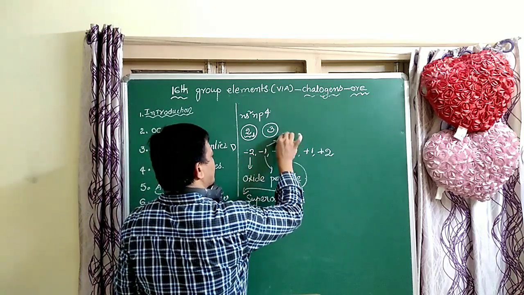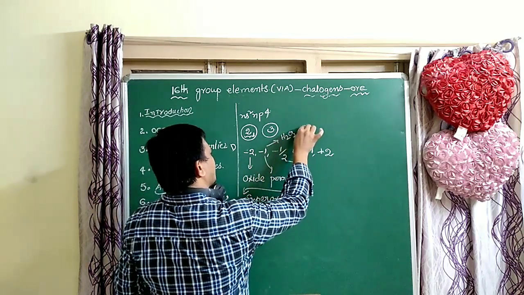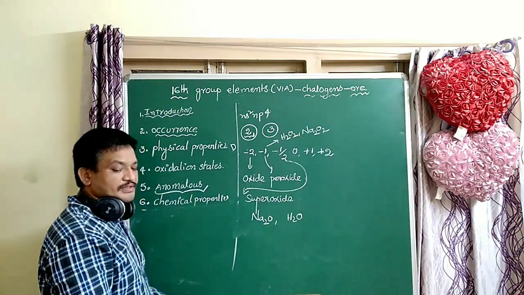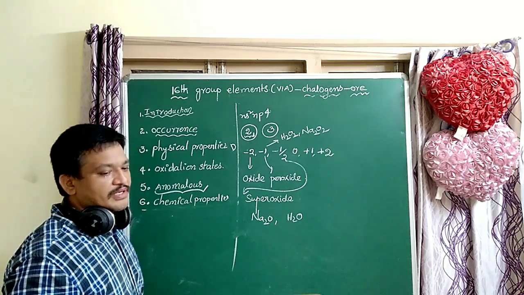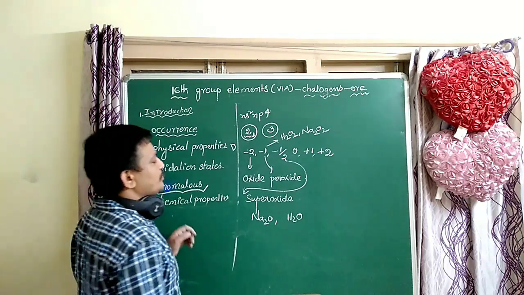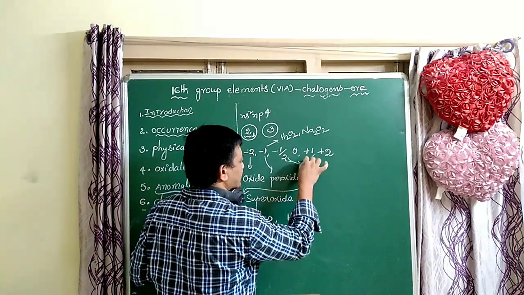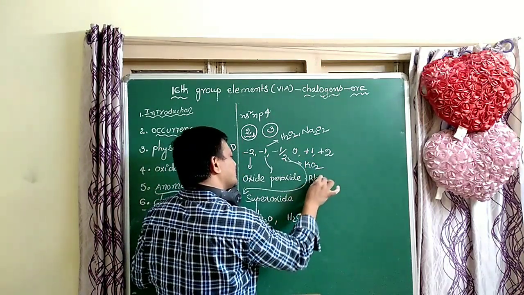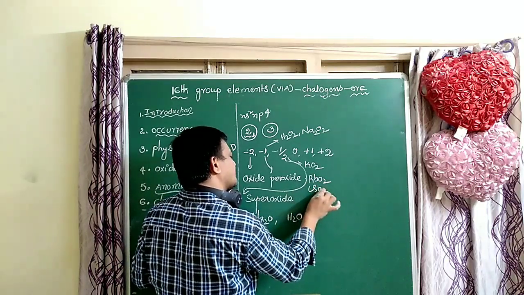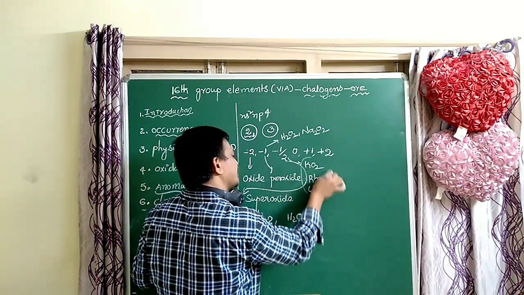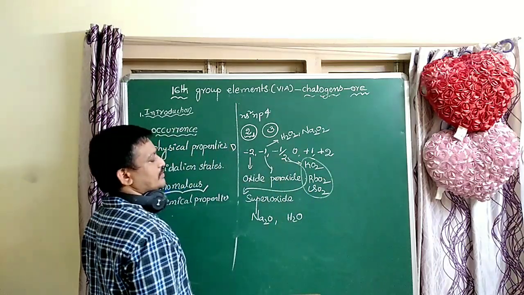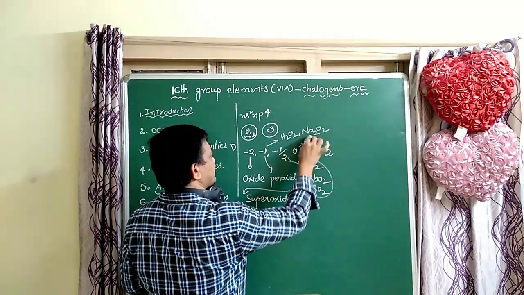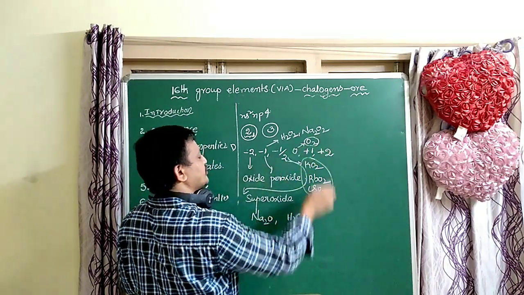Peroxides are H2O2 and Na2O2; in peroxides, the oxidation number of oxygen is -1. Superoxides are KO2, RbO2, CsO2; in superoxides, it is -1/2. In O2 itself, the elementary state, it is 0.